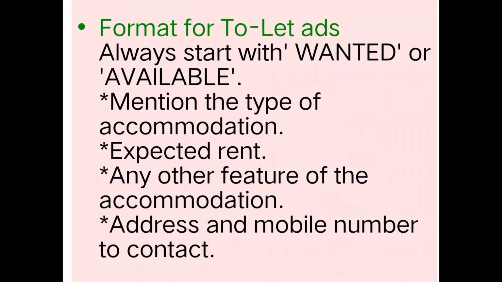It also has two cases. Suppose your house is vacant and you want to give it on rent. In that case you will write available for rent, right. If you want to get a house, you will write wanted a house on rent. Mention the type of accommodation. You have to select this as per the question, whatever the demand of the question is. Mention the type of accommodation, expected rent, any other feature of the accommodation, and the address and mobile number to contact.